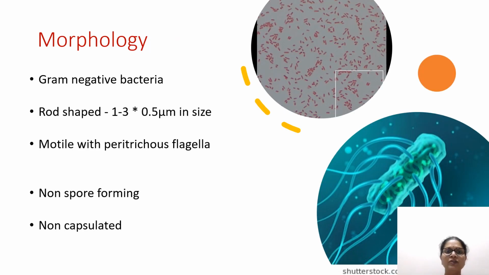Now coming to the morphology of this organism, Salmonella are gram-negative, rod-shaped bacteria. Gram-negative because they look pink in color while doing gram staining, and their shape is rod. They are motile with peritrichous flagella. That means they have a number of flagella covering throughout the surface of the cell. They do not form spores and they do not have a capsule surrounding the cell wall.